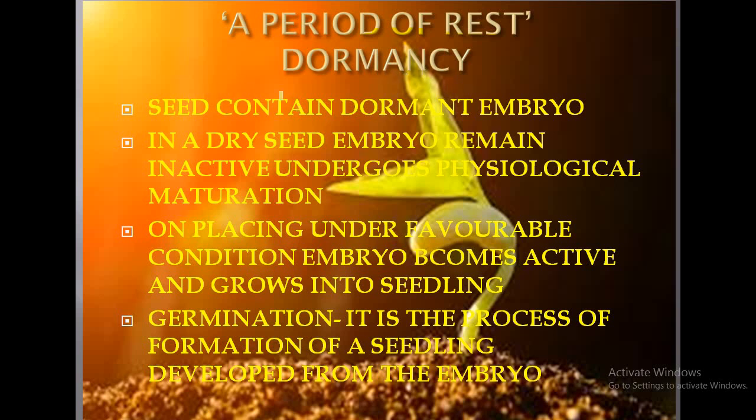So, a seed contains a dormant embryo. Dormant means inactive embryo. In a dry seed, the embryo remains in an inactive state, and this inactive state undergoes the physiological maturation that is done in the dormancy period. And when all the favorable conditions necessary for germination come together, the seed will go for germination. So, germination is the physiologically active phase in which the embryo will develop into a seedling. Okay.